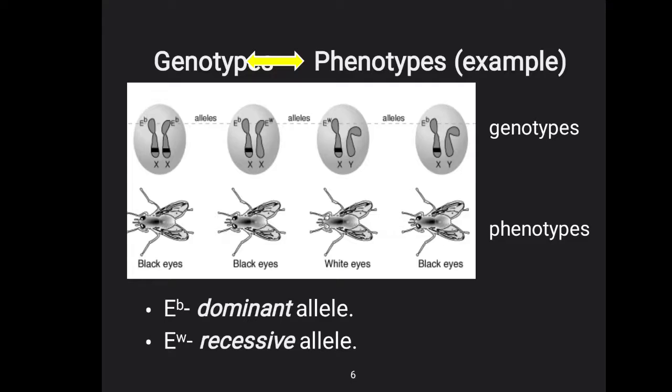Now the genotype and the phenotype, as you can see in the above picture. This is a genotype, and these are the alleles. And the phenotypes mean having black eyes or white eyes, etc. In the genotype you can see EB, where B indicates black, and EW, that means the allele for the white color is present. So EB is a dominant allele and EW is a recessive allele.